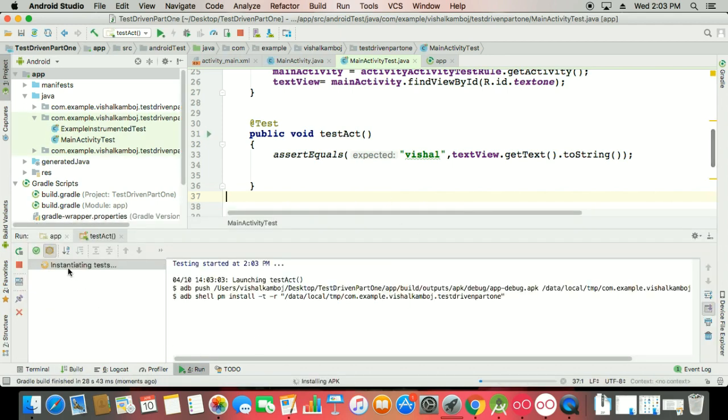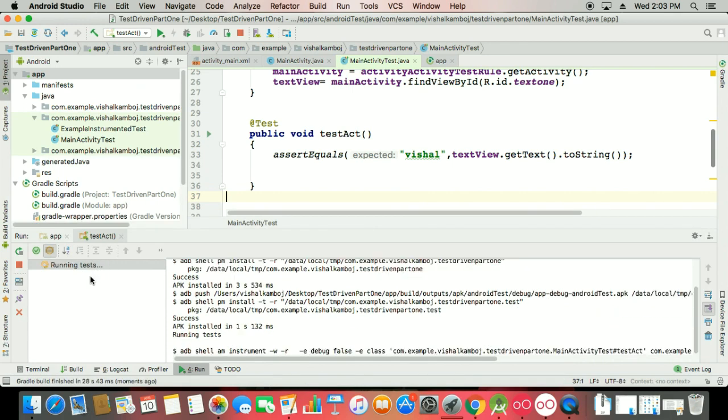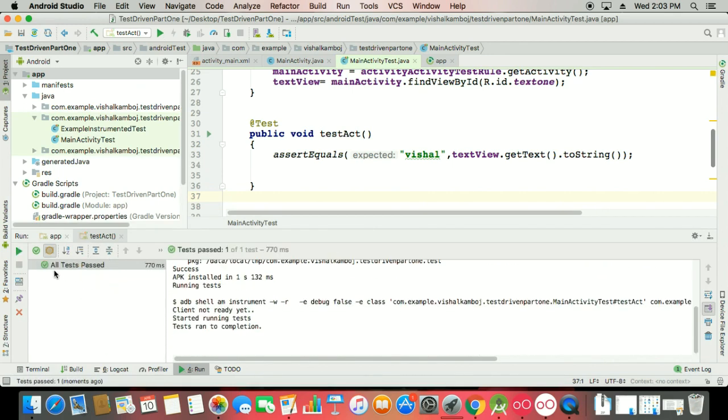Okay, so you can see there it is initiating the test and running the test, and you can see that all tests passed. That means it is perfect, our name is equal, or you can check assert not null also. So you can check whether the null values are there or not.